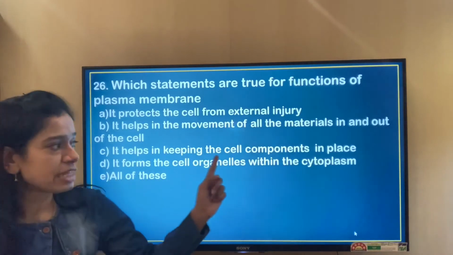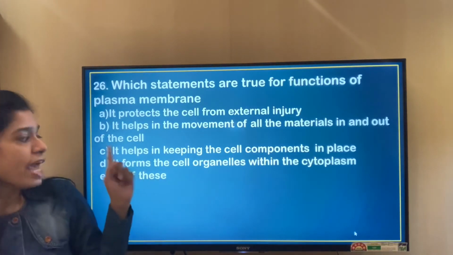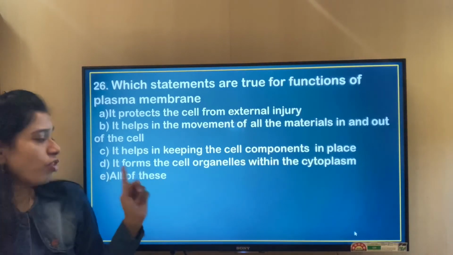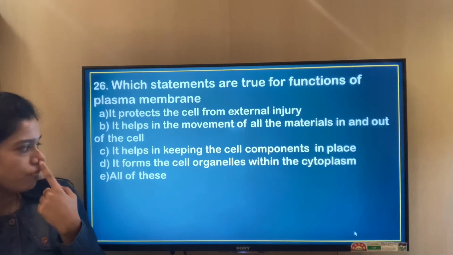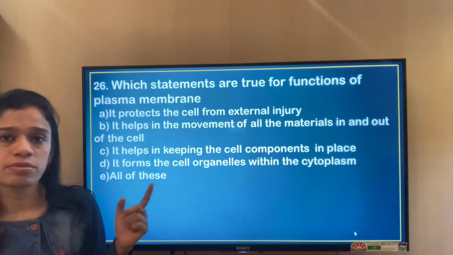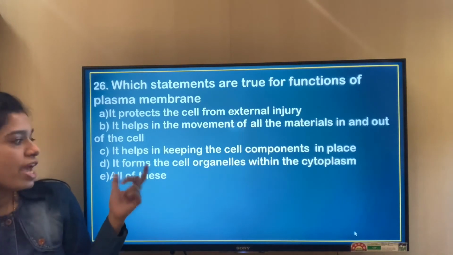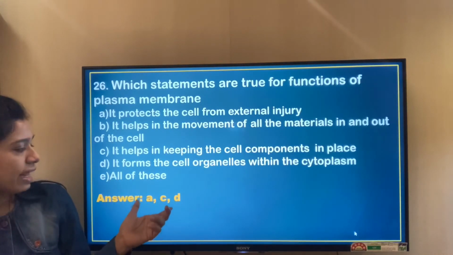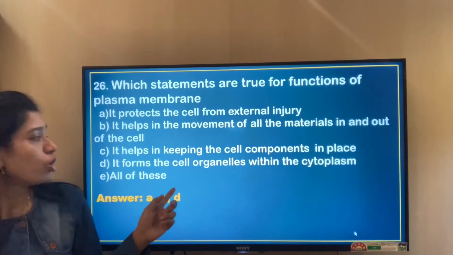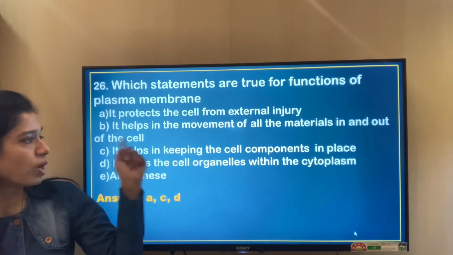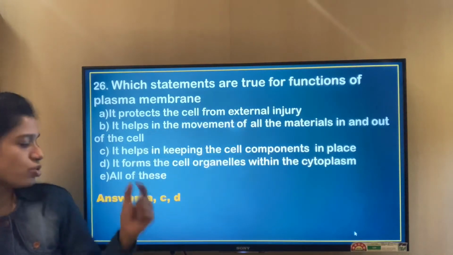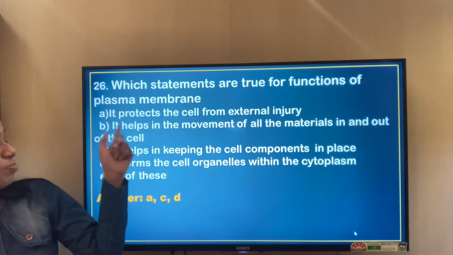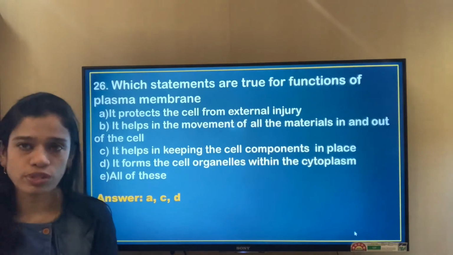It helps in keeping the cell components in place. That is true. It forms the cell organelles within the cytoplasm. So all of these cannot be true. We have already found out that B is incorrect. So A, C, D are all true statements, whereas B and E are false.